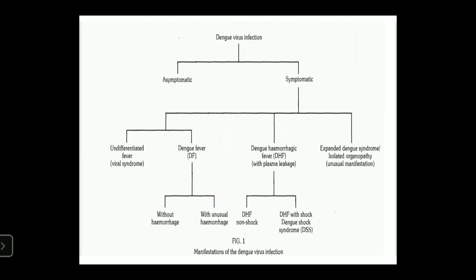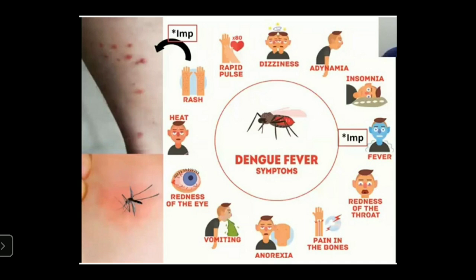So, dengue viral infection can be classified into two types based on the symptoms that appear: asymptomatic or symptomatic. Symptomatic dengue fever is again classified into dengue fever, dengue hemorrhagic fever, and dengue hemorrhagic shock. Dengue fever, based on the hemorrhagic condition, occurs with or without hemorrhage. These are the dengue viral infections. Next one, signs and symptoms of dengue fever.